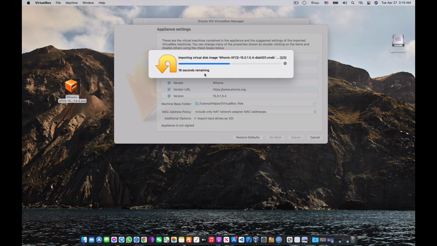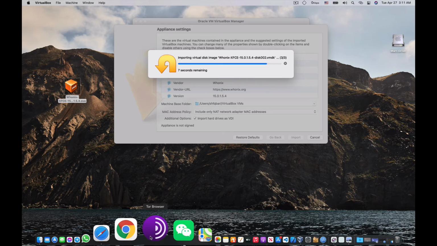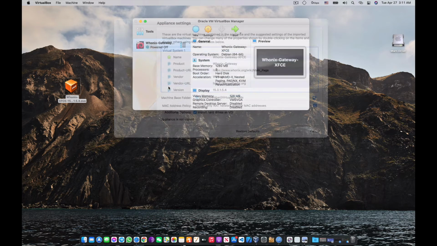Alright, 22 seconds remaining. If you have heard about Tor Browser, then it is going to help you to understand this operating system as well.